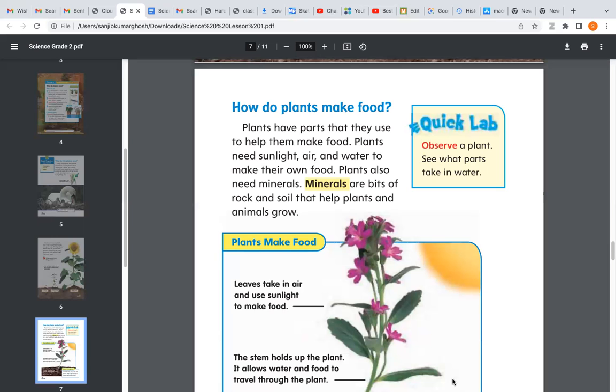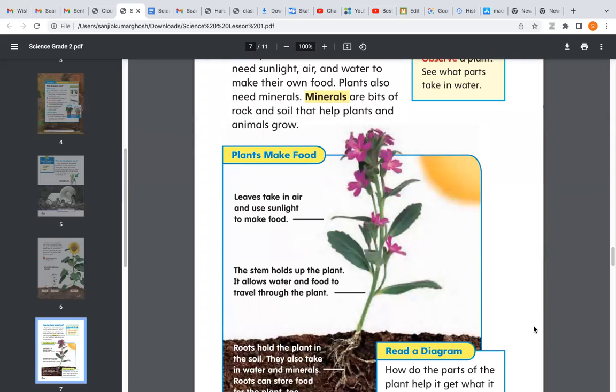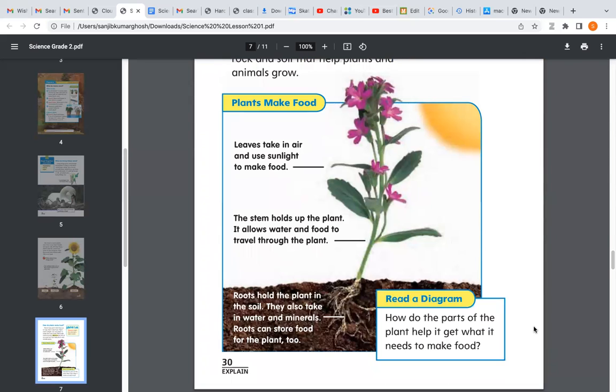Very good. Great. So next we will see which parts of the plants help in making their food. So Shruti, can you read it? From here, plants make food. Shruti, read it.